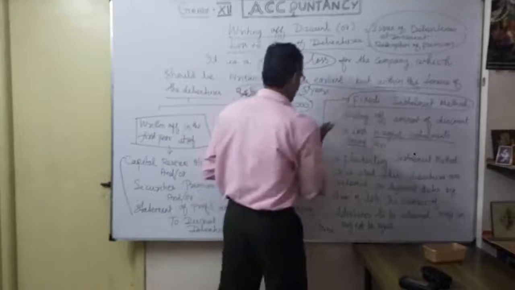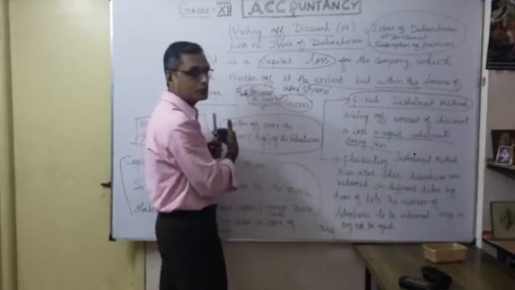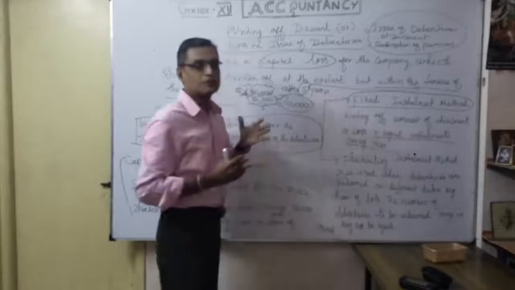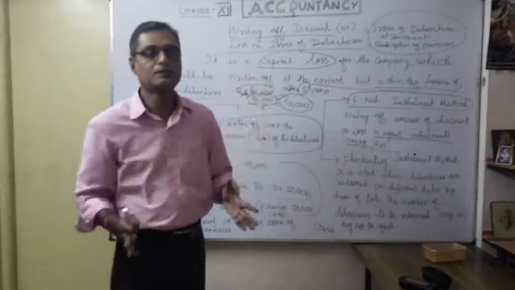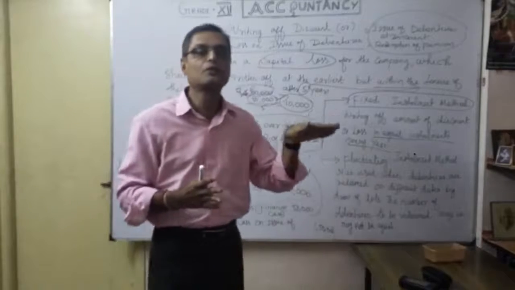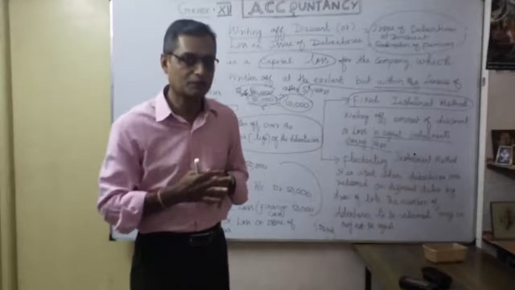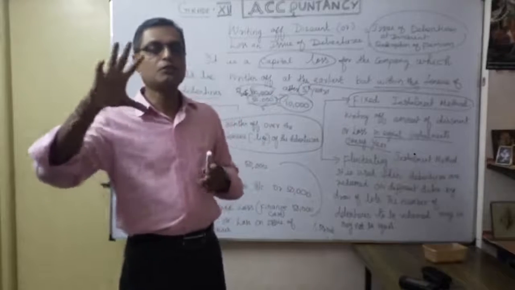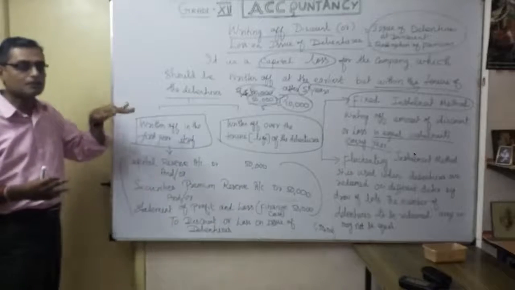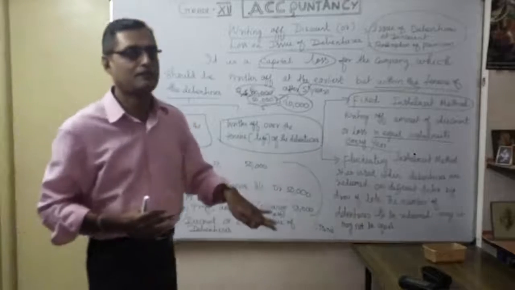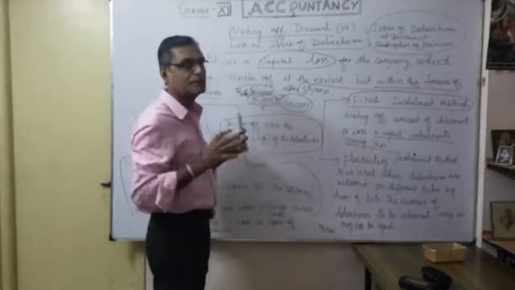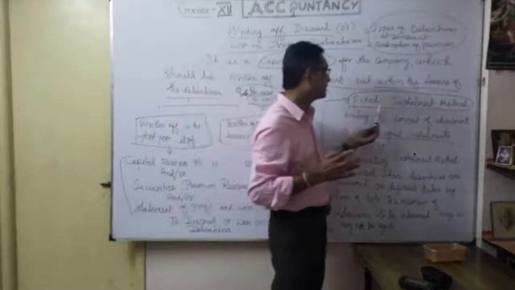Let's say the first one: whenever it is written off over the tenure life of the debenture, every year you are going to write off 10,000. So whatever the 50,000 discount or loss on issue of debenture, each year only 10,000 is written off. It means only 10,000 we want to show in our profit and loss account. Naturally, the profit never reduces immediately. Instead of 50,000, every year we show only 10,000. That is the idea and purpose behind the fixed installment method.